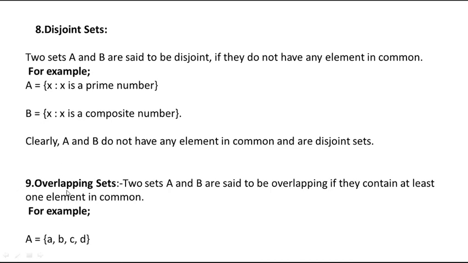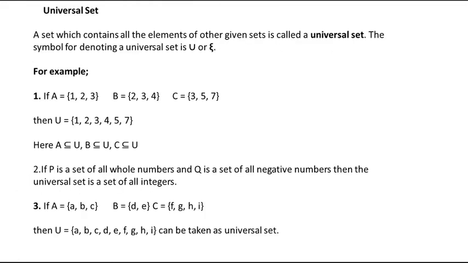If there is at least one common element, then we can say it is an overlapping set. That means if there are two sets A and B, and A and B have at least one common element, then we can say A and B are overlapping sets.